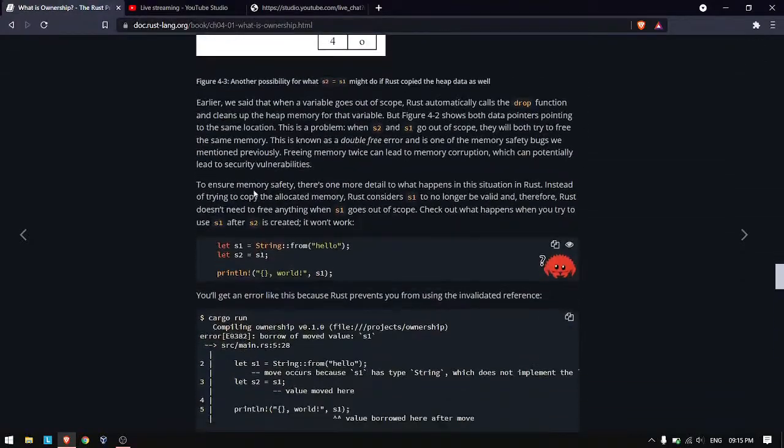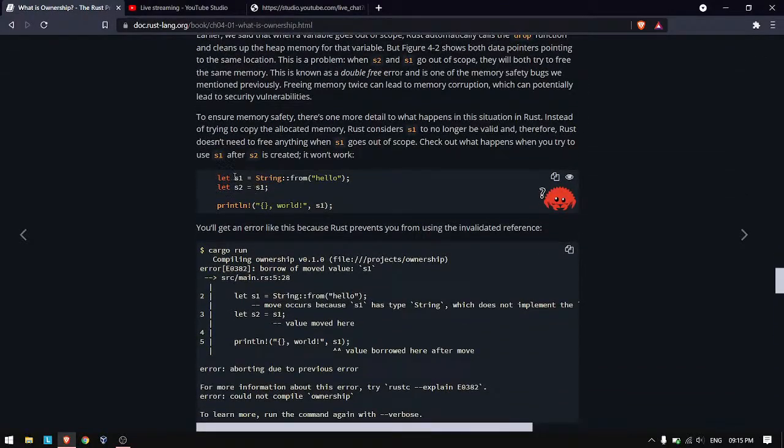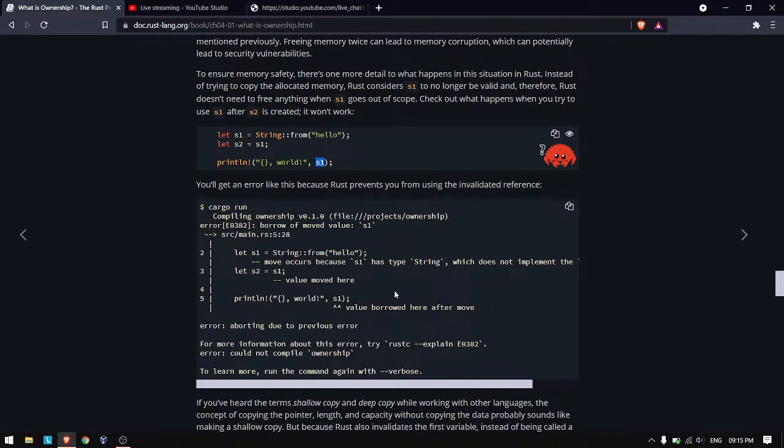Here we can see the example in code. Here we had first s1, then we said s2 equal to s1, and then when we try to access s1 again, you can see the compiler is giving an error: value moved here and value borrowed here after move.